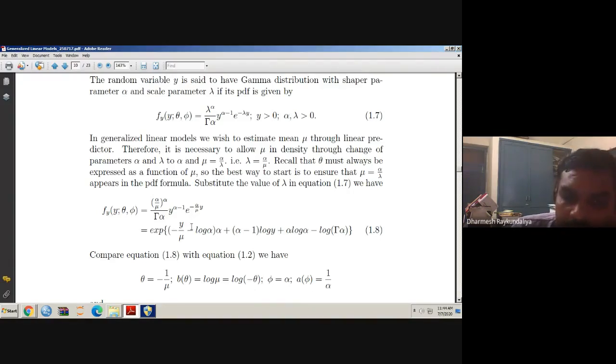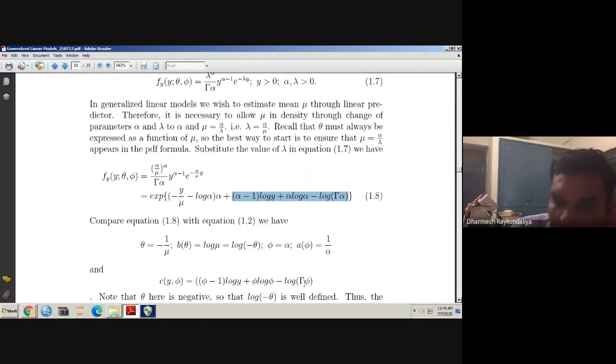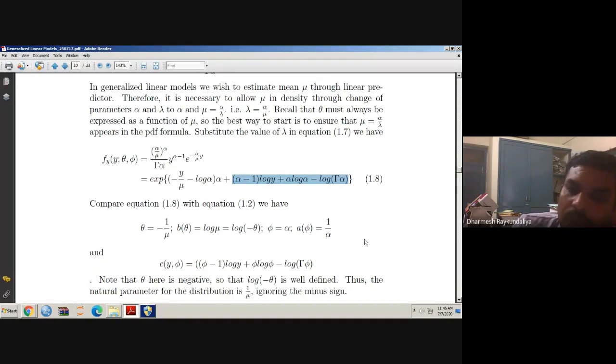Phi is equal to here your scale parameter is considered as alpha. So phi is equal to alpha, and a phi, because this alpha can be written in the denominator, a of phi is equal to 1 by alpha, and this entire quantity is called c y phi. So alpha is phi, so I have written here the phi. Phi minus 1 log y, phi log phi minus log of gamma phi. Okay.